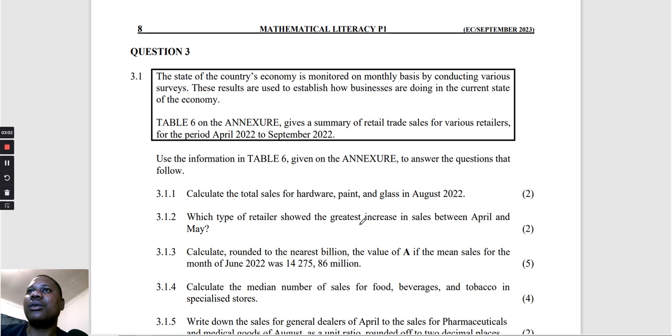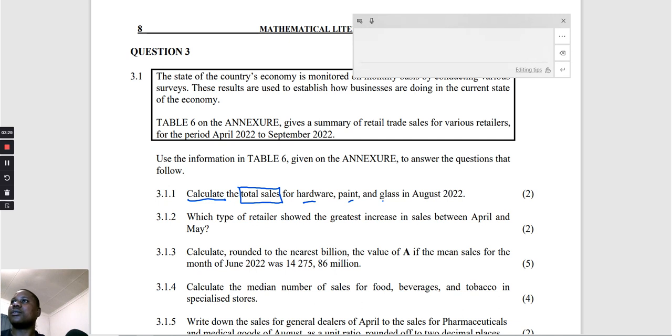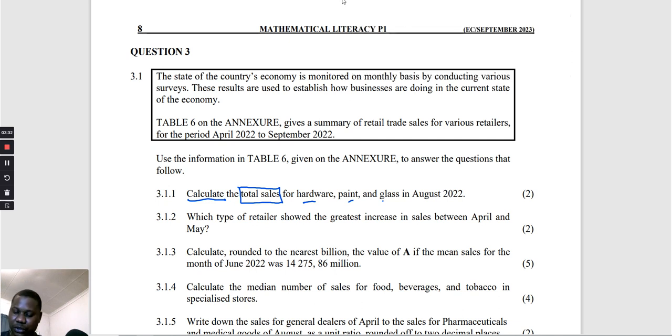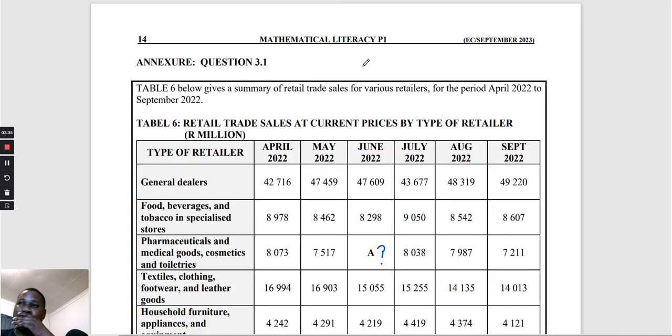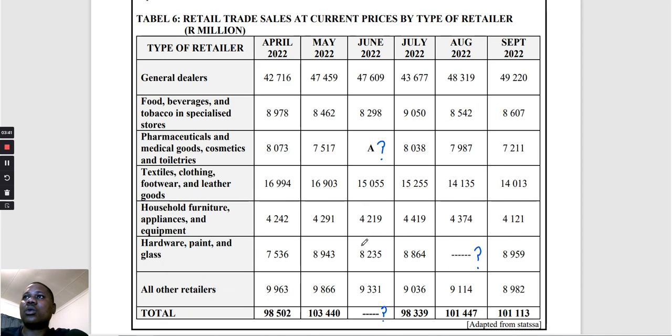Okay, calculate the total sales. So our action verb is calculate. So what do we calculate? The total sales. But remember, we are given lots of different retailers there. But what are they saying? They're saying for hardware, paints, and glass in August 2022. So let's go there. I'm just going to write 14, then say enter. Then we need to calculate what? The total cost for hardware, paints, and glass, which is this one.